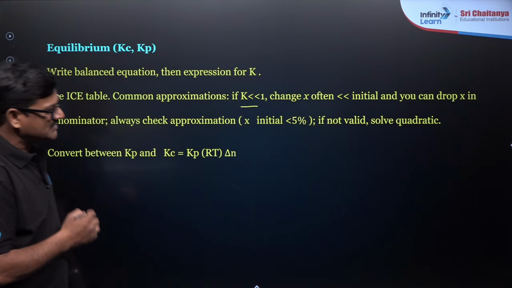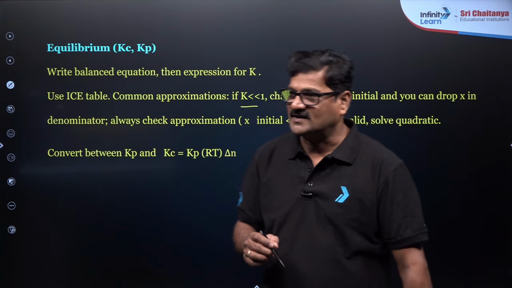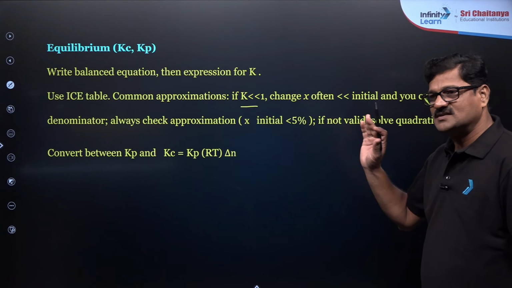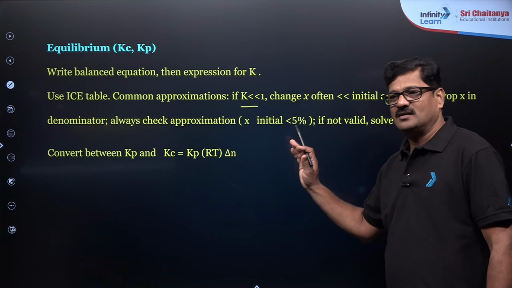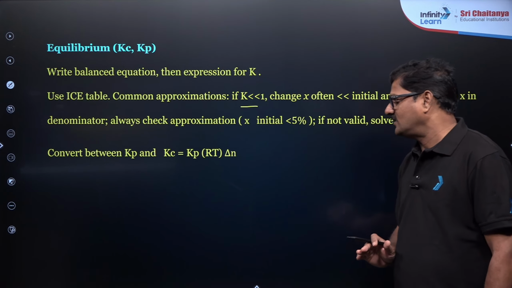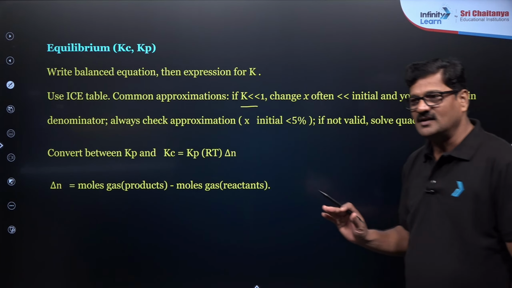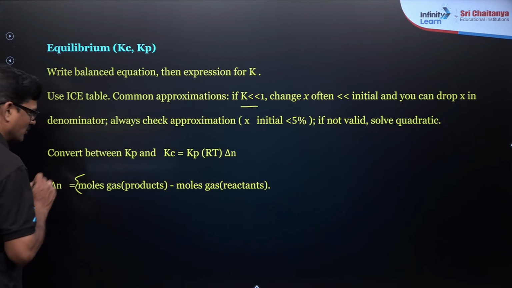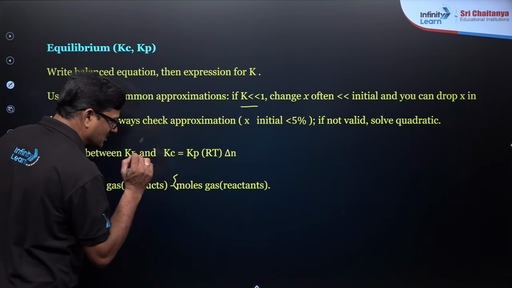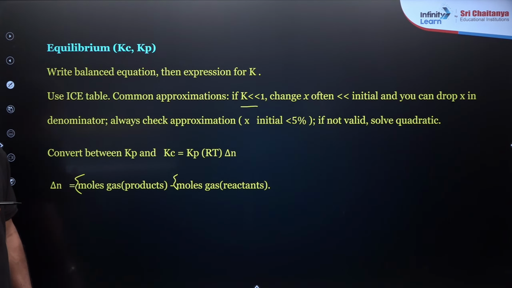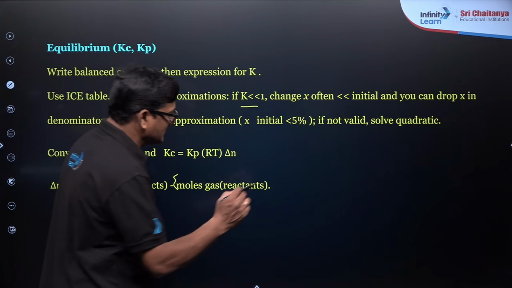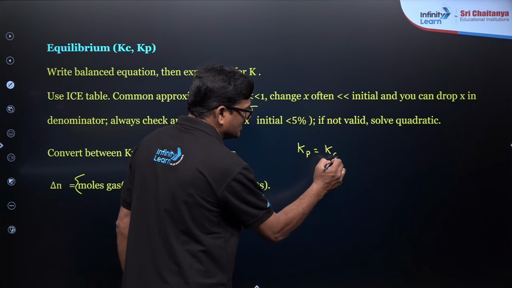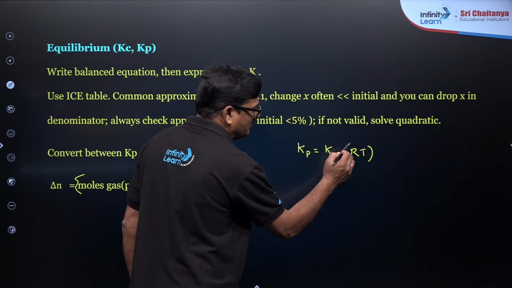And I wanted to say here, the Kc expression and Kp expression are also connected. Kc is equal to Kp into (RT) to the power delta n. Delta n is the sum of the number of gaseous products minus the sum of the number of gaseous reactants. So Kp is equal to Kc (RT) to the power delta n.